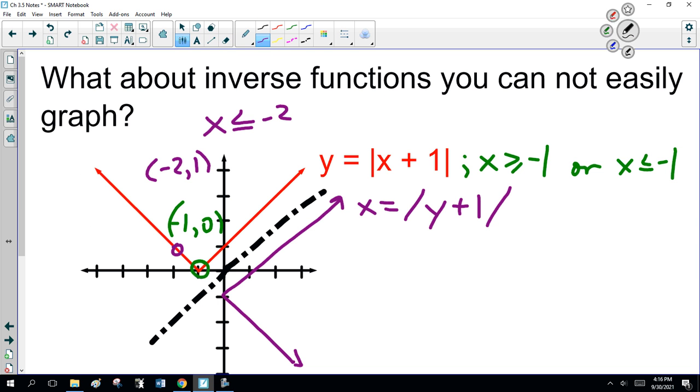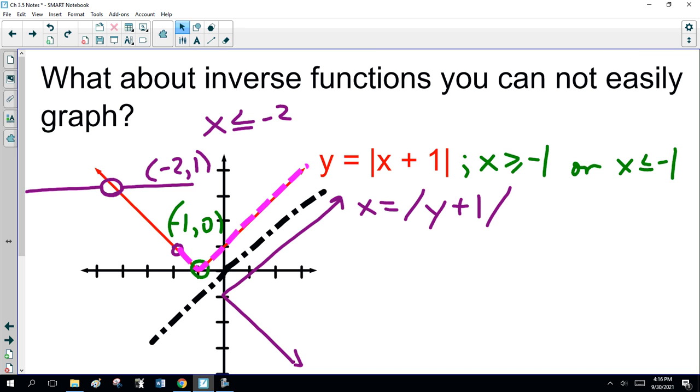As long as I stay less than minus 2, I pass the vertical line test, because remember, this part of the graph doesn't exist. So yes, I pass the vertical line test here. Now that's being really sneaky. But I want you to remember, as long as you can pass the horizontal line test.